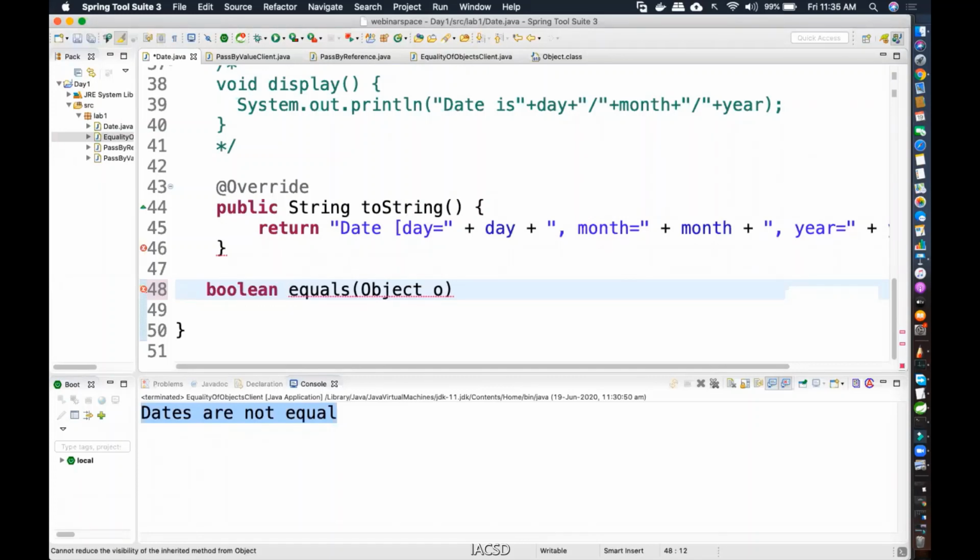It is checking whether the two values are equal. If yes, then I'll give true. If not, I'll give back false. And what about the access specifier? Whenever you're overriding a particular method, the access specifier has to be same or greater. It cannot be lesser. Access specifiers like public, private, and protected are known as access specifiers.